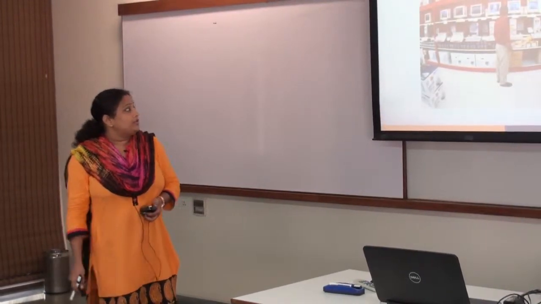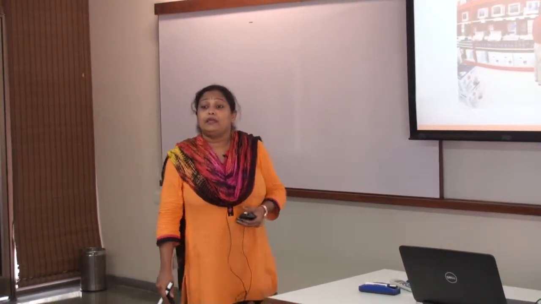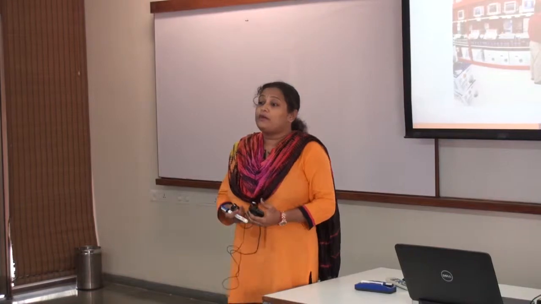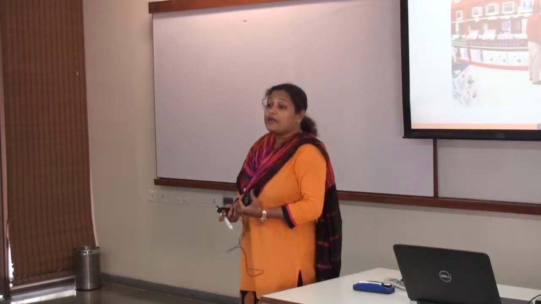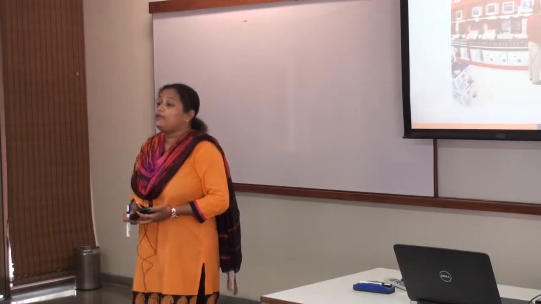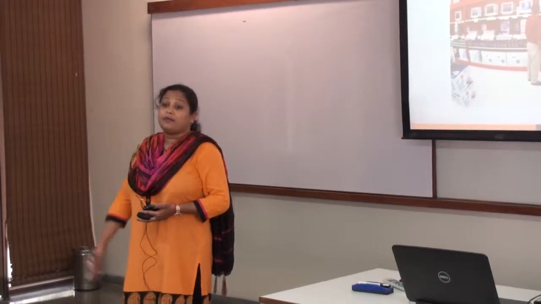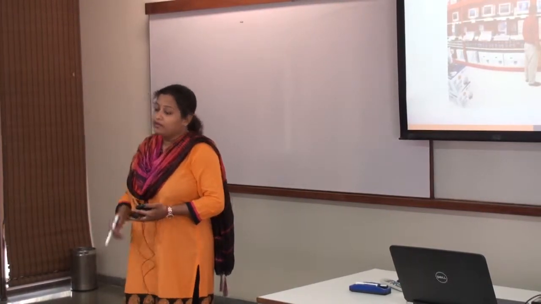So let's see. The basic outline goes as we will be talking about what we mean by demand, what we mean by law of demand. We are going to talk about law of supply. We are going to talk about factors that affect demand and supply. What do we mean by the quantity demanded, how are the graphs plotted, and how is the market equilibrium achieved.